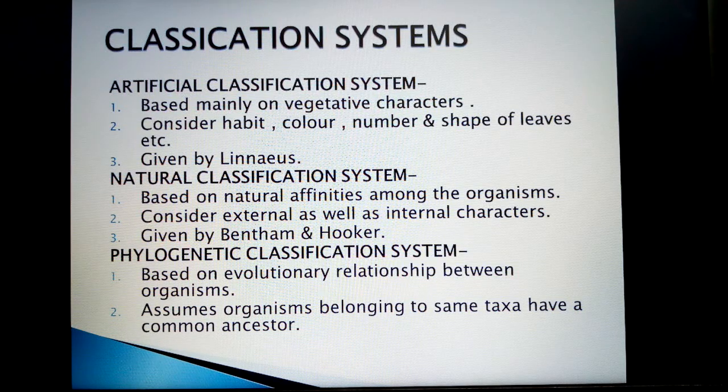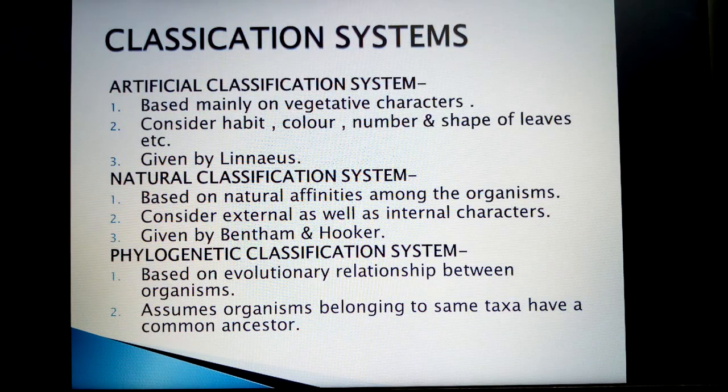The other one is cytotaxonomy, based on cytological information, that is, related to the cell. This may include chromosome number, structure, behavior, etc. And chemotaxonomy, which is based on chemical constituents of plants.